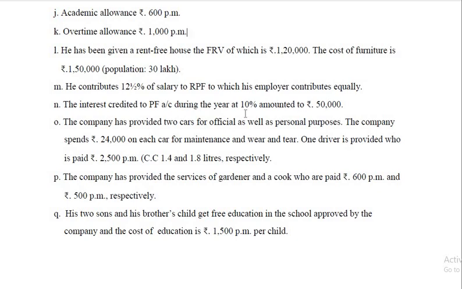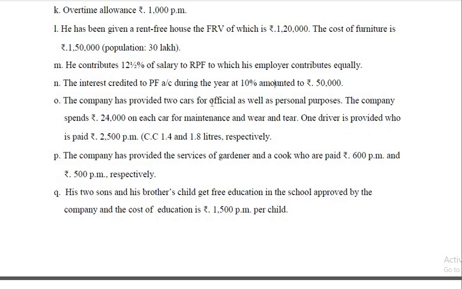What is half percent? That's 0.5. If you find the calculation with the help of half difficult, you can take 0.5. So 50,000 divided by 10 into 0.5. 50,000 divided by 10 means 5,000. Half of that is 2,500. That is taxable.